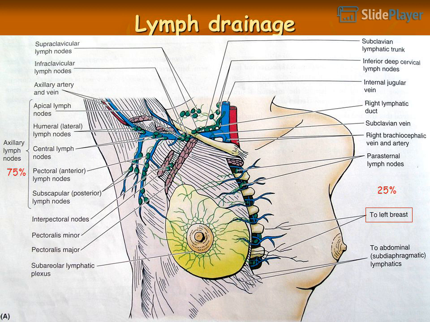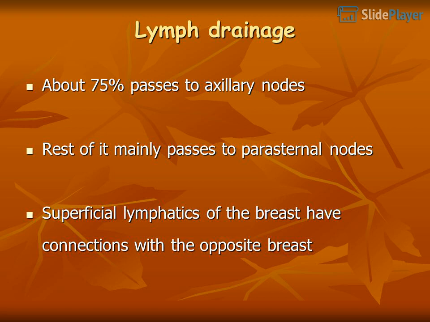Lymph drainage. About 75% passes to axillary nodes. The rest, 25%, mainly passes to parasternal nodes. Superficial lymphatics of the breast have connections with the opposite breast.